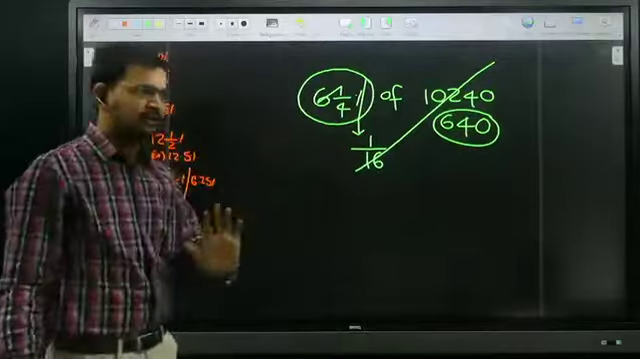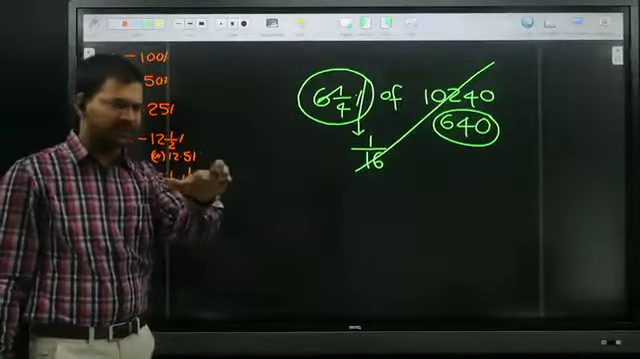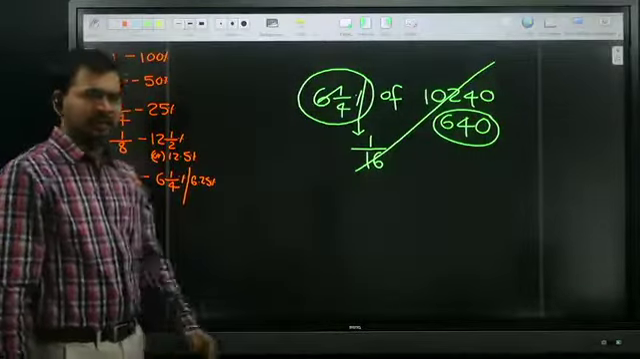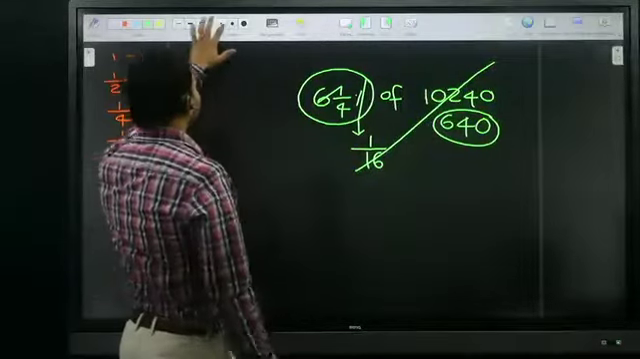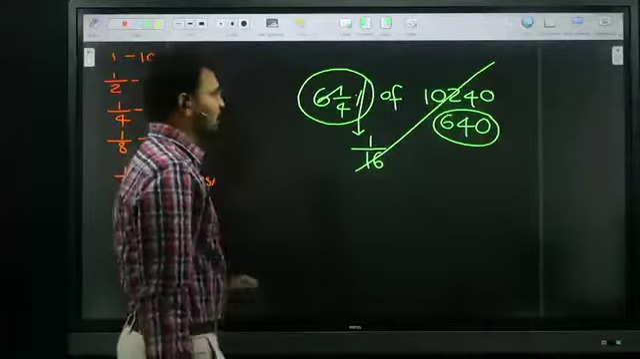All of you clear? Within seconds we are getting the answer. All of you okay, Amma? So that much importance is there in using this fraction table.